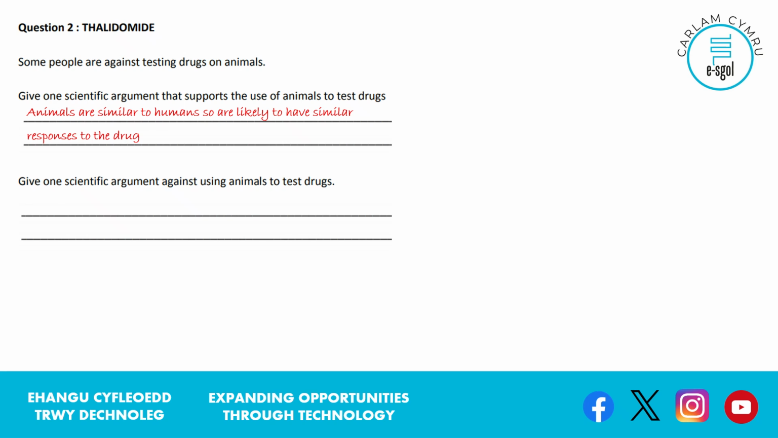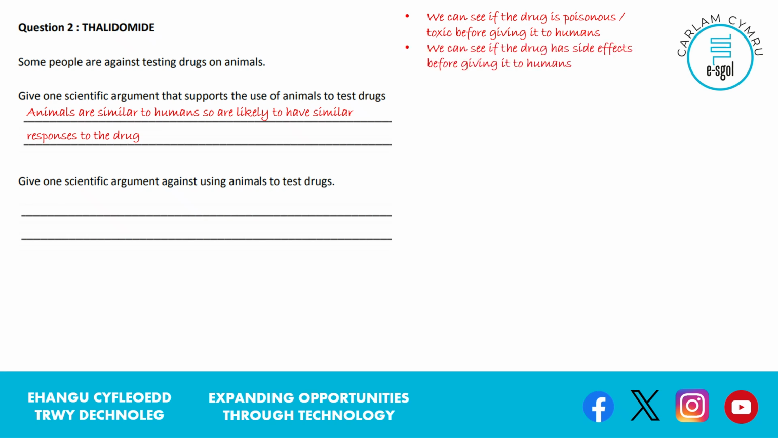So the first one, animals are similar to humans, so we can expect them to have similar responses to the drug. They're not identical to humans, but they're similar, so it gives us a good idea that if it's a problem for an animal, it's going to be a problem for humans. Similar idea, we can see if it's poisonous or toxic before giving it to humans. Same principle, we test it on animals first and find that out. We can see if there are any side effects before giving it to humans. It's the same idea, isn't it, those first 3.